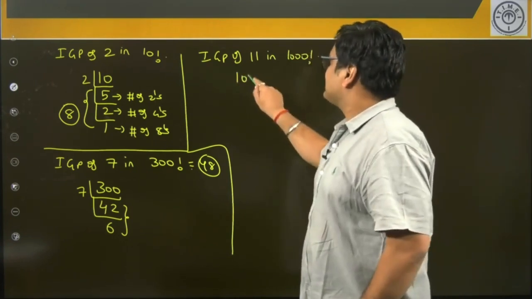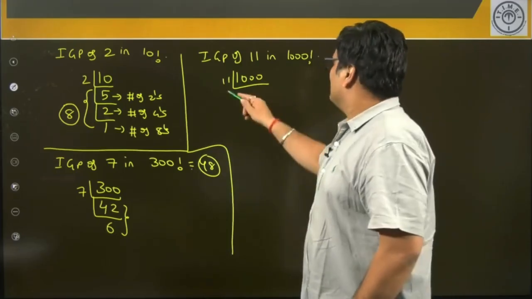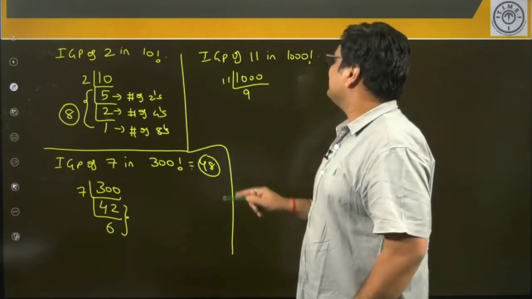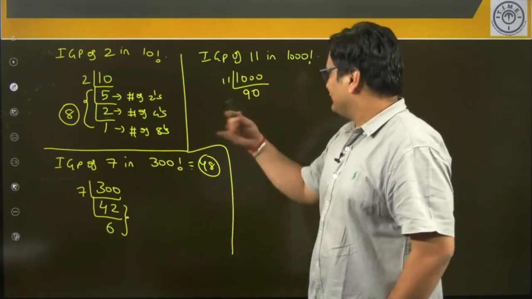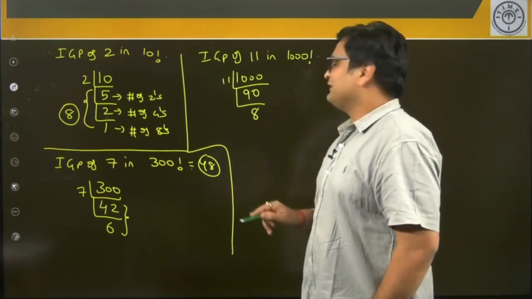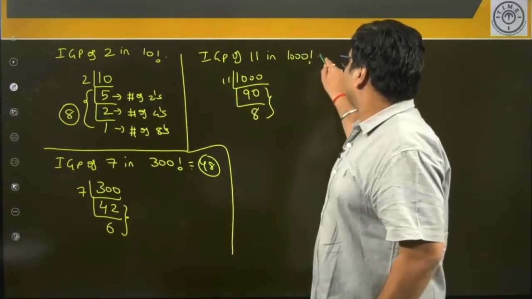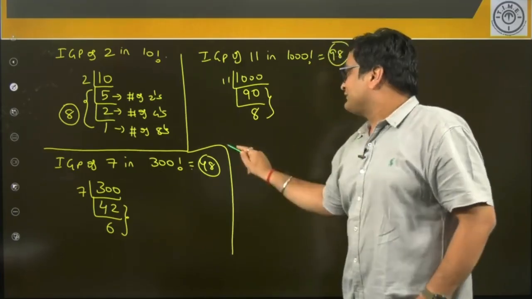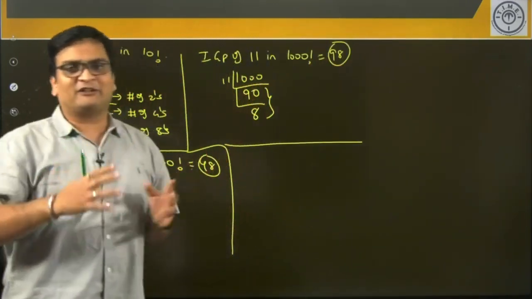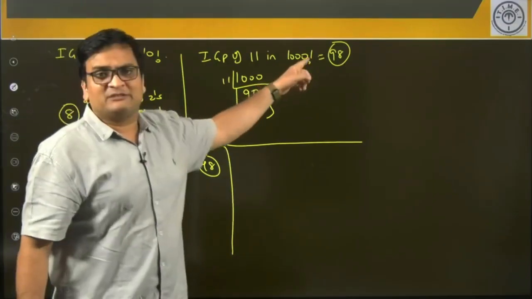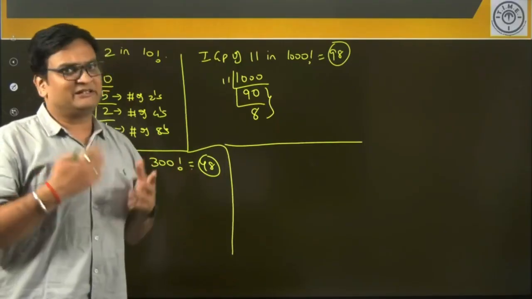One more, if I want to find the IGP of, let's say, 11 in 1000 factorial, let's try this. So you divide successively 1000 by the 11, the IGP of which is required. So 11 will go how many times here? It will be 90 times, because 11 into 90 will be 990, 10 is the remainder, ignore the remainder. 11 will go 8 times here, that's it. And 8 divided by 11, no division is possible, we'll stop. And my answer will be nothing but 90 plus 8, which is 98. So this way you can find the IGP of any number of your choice in any given factorial. The factorial seems to be very large numbers, but still now we have a process in place for finding IGP even for pretty large numbers.